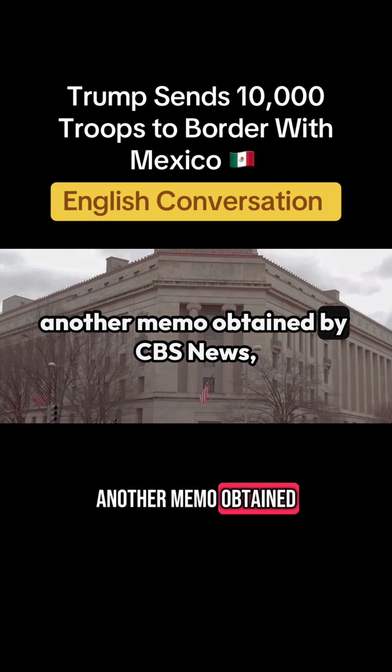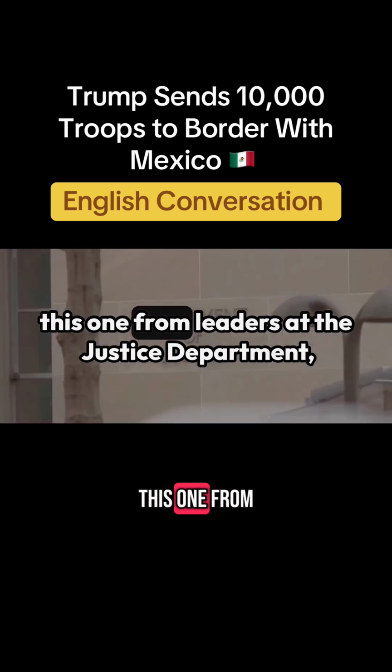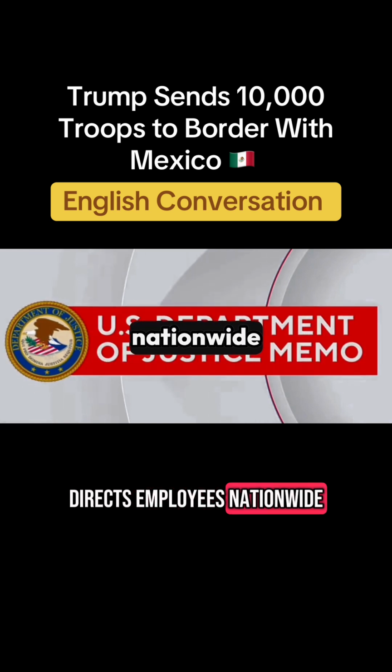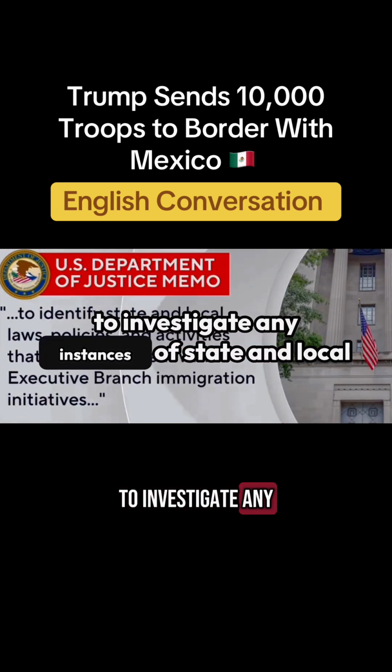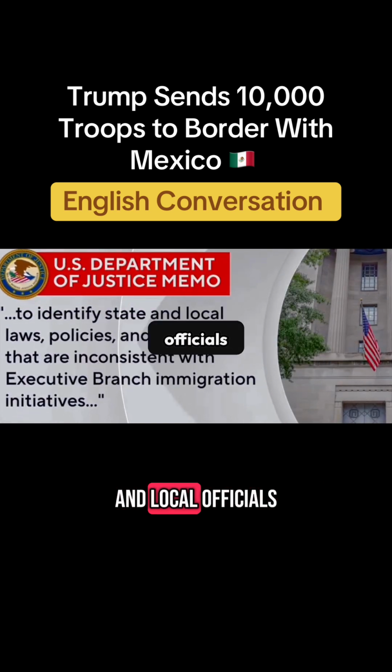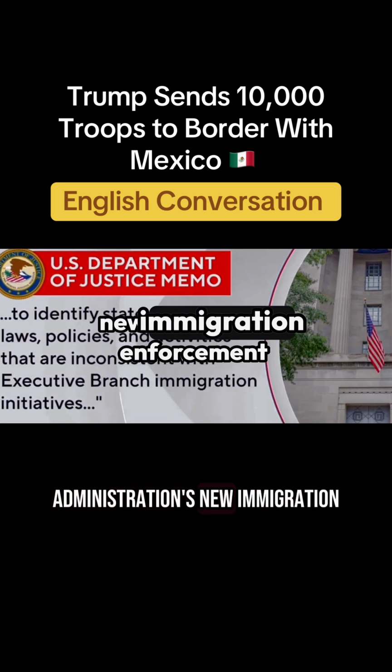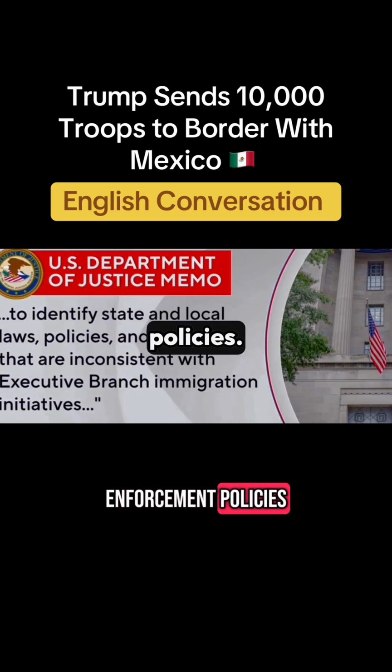Another memo obtained by CBS News, this one from leaders at the Justice Department, directs employees nationwide to investigate any instances of state and local officials impeding the Trump administration's new immigration enforcement policies.